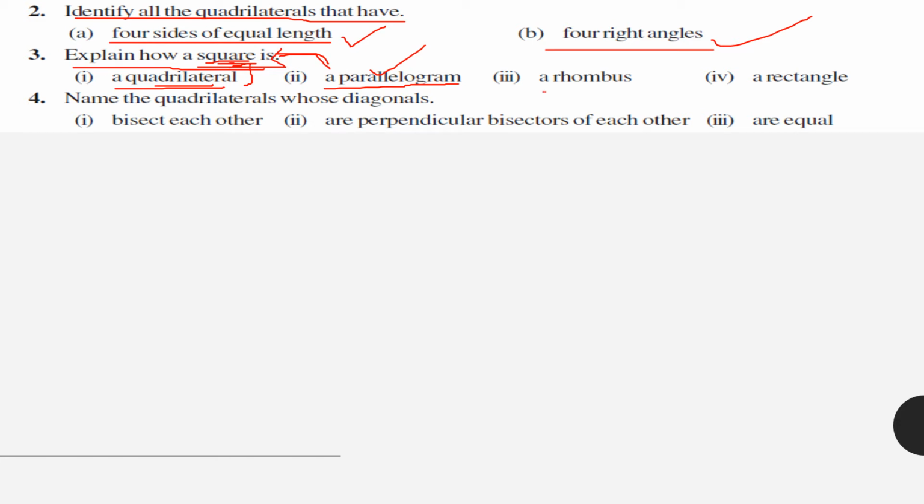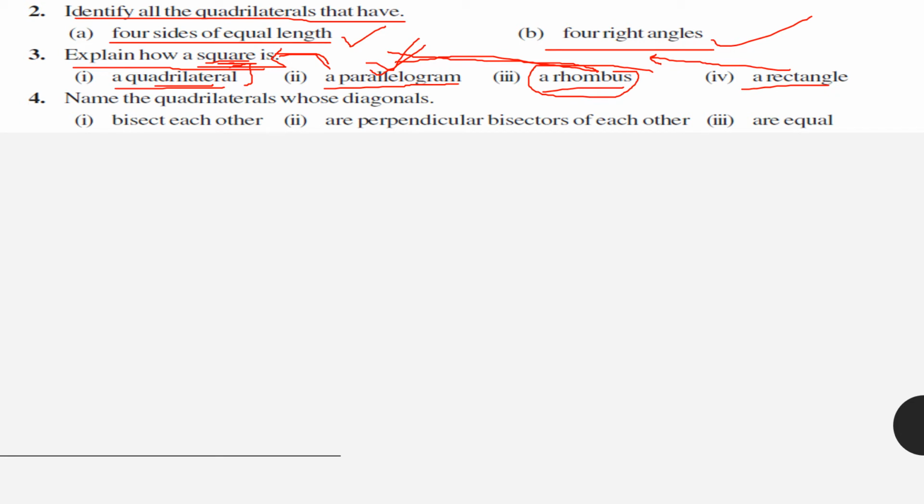Now, why is it a rhombus? Same reason. All sides are equal. Diagonals bisect perpendicularly. So the properties of a rhombus are also followed by a square. And last, rectangle. Same, you can say diagonals are equal in a rectangle as well as a square. You can say angles are 90 degrees in a rectangle as well as a square. So the same thing.